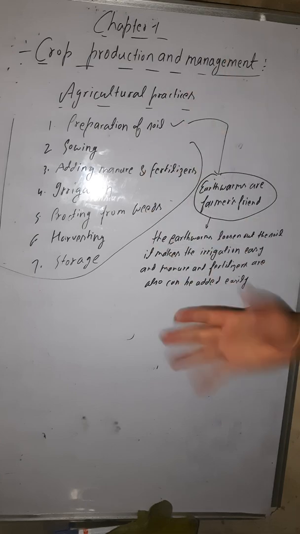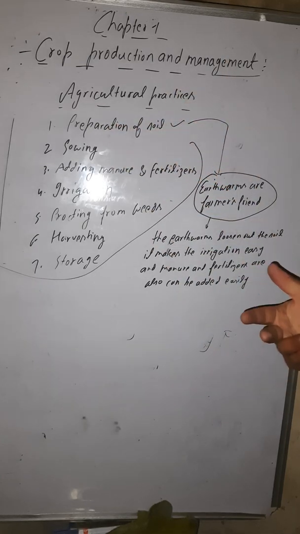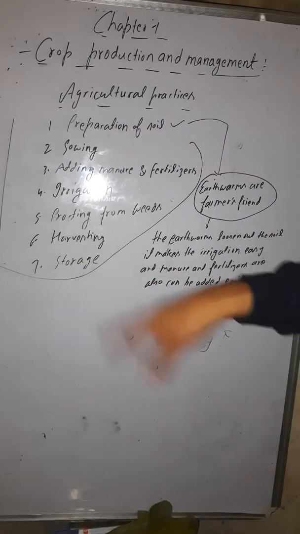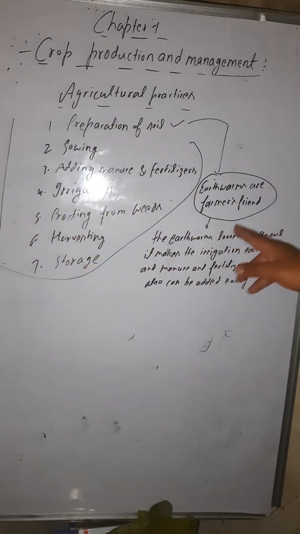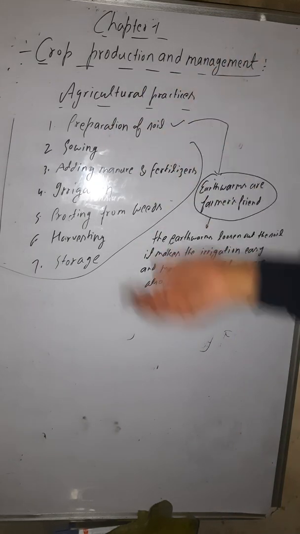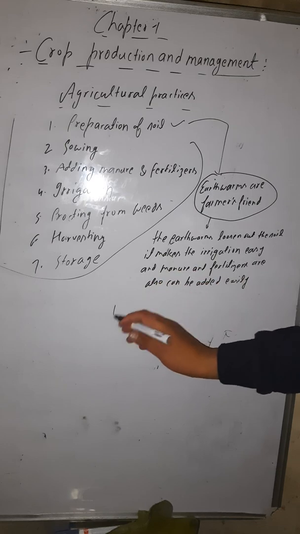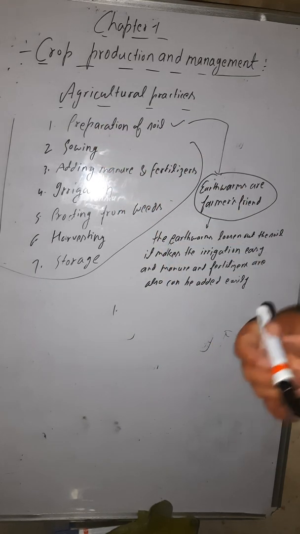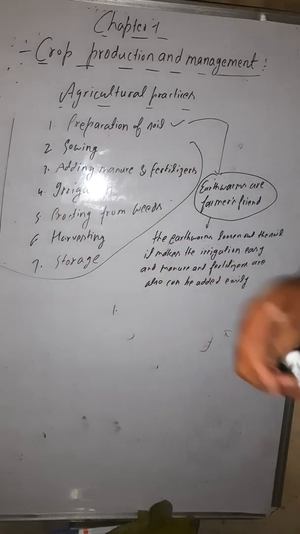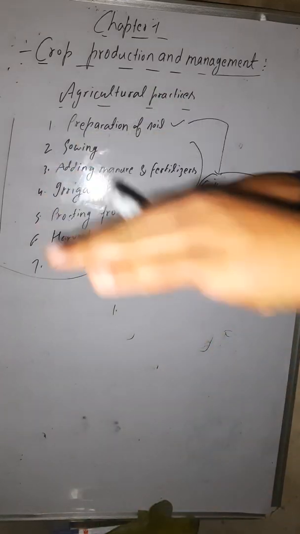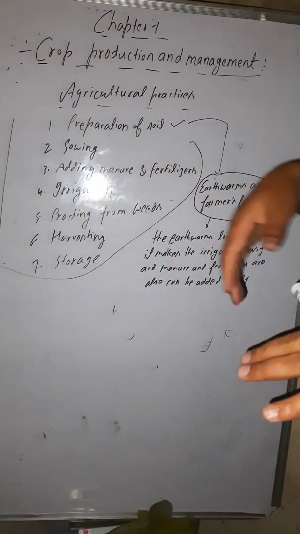Okay, now this is the work of earthworm. Now what is our work? How will we prepare the soil? Will the complete field, the complete soil, be prepared by the earthworm? No, it is not possible. Rather we will have to work for this. We will have to prepare the soil. But how are we preparing the soil? In preparation of the soil, first we dig the soil. This is the soil, this is the field. First we need to dig the soil.